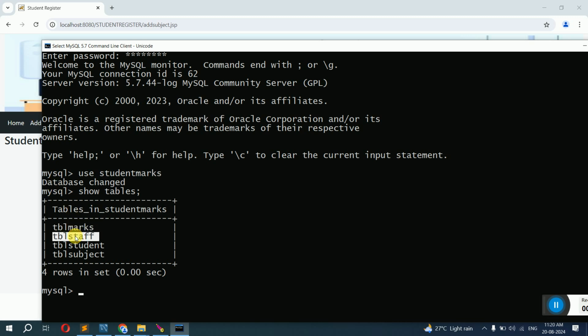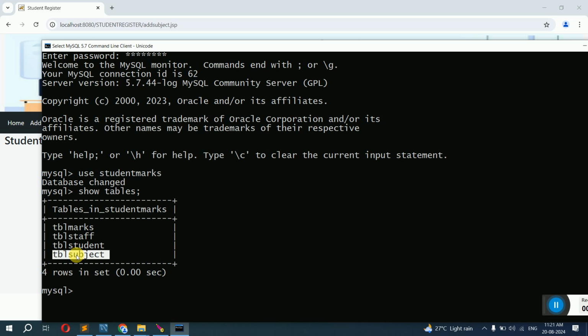The name will tell you. TBL staff means when we add a new staff, their data will be stored in this. When we add a new student, it will be stored in TBL student. When we add a new subject, it will be stored in TBL subject. By the name itself, we will get to know which table is for what purpose.